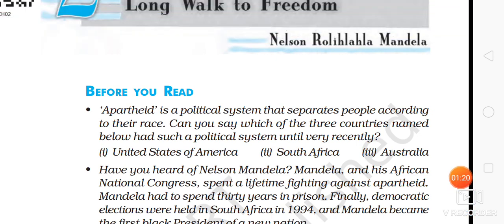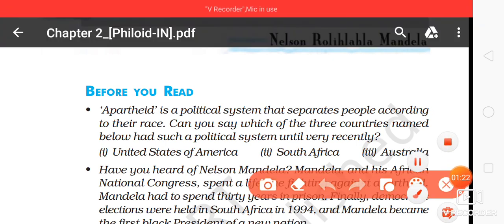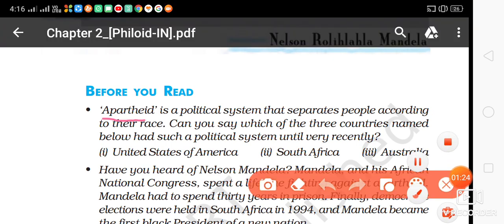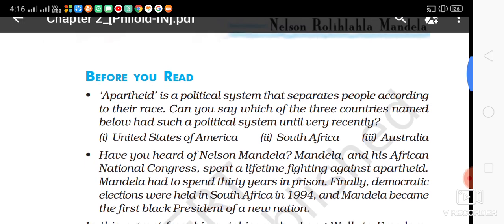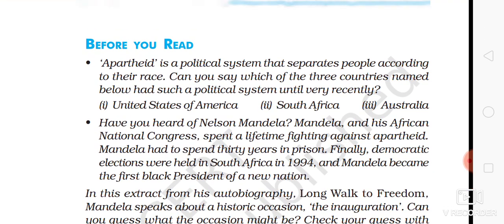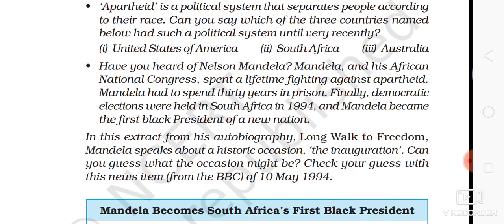As you can see in the text, there is a very important word given for us: apartheid. It means a political system that separates people according to their race. Such a system prevailed in olden days.